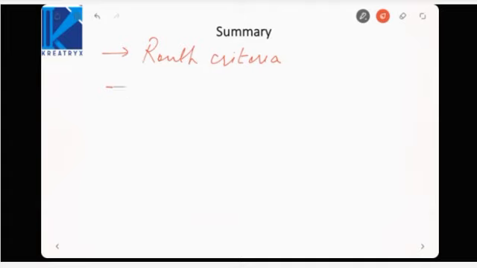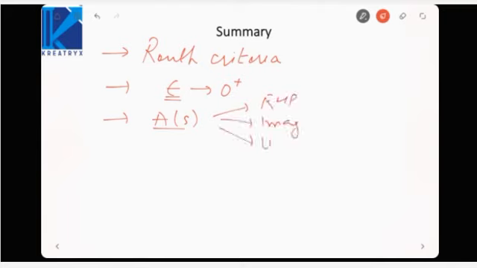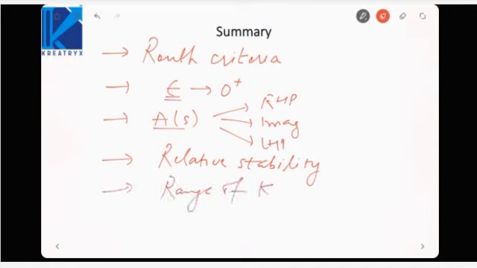So what have we learnt in this lecture is, we saw what is Routh criteria. Then we saw special cases. First element is 0, where we applied epsilon tending to 0 plus. And next we saw the auxiliary equation. There we saw how we can identify right half poles, imaginary poles and left half poles. And next we saw relative stability. Other than that, we saw the range of k for stability and omega n, the natural frequency of oscillation. So in the next lecture we will be solving a few problems.